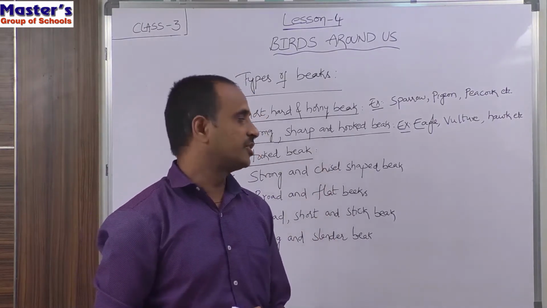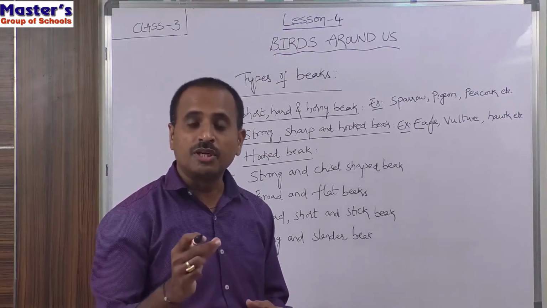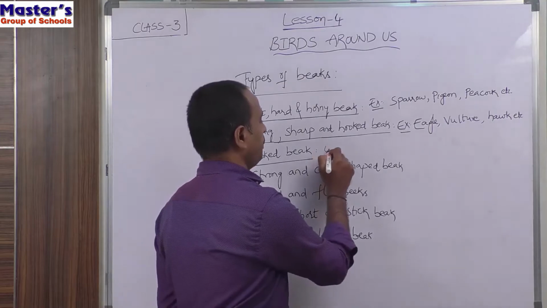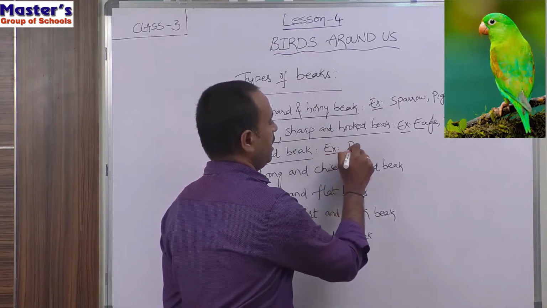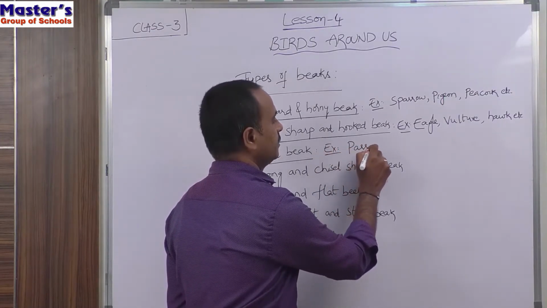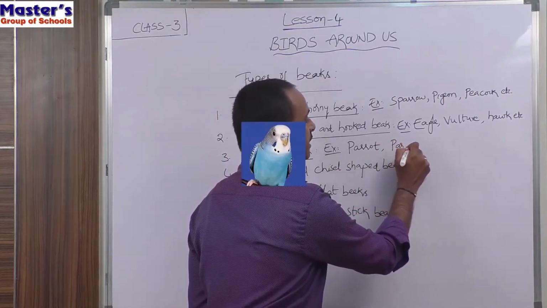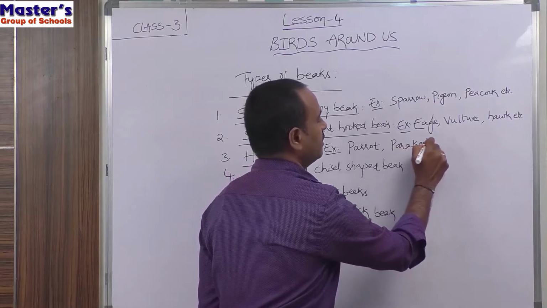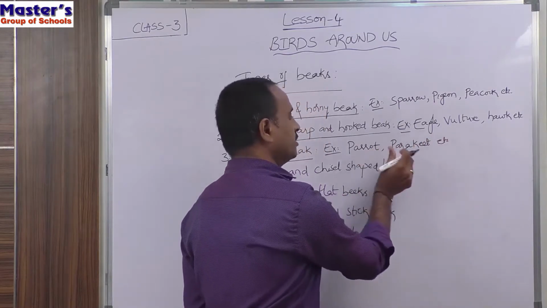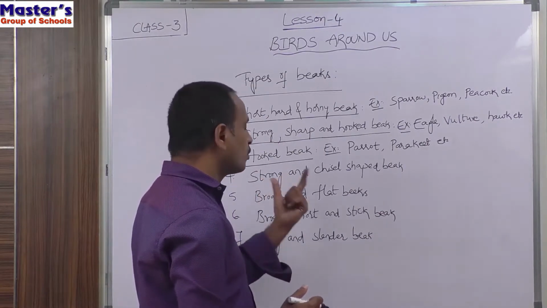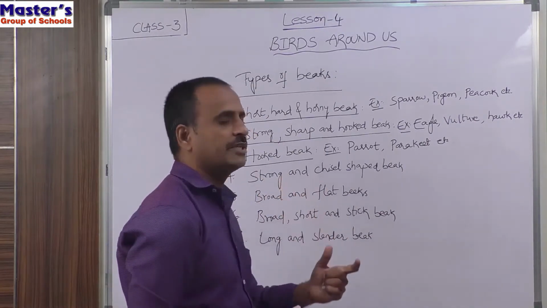Children, if you observe the beak of a parrot, for example parrot and parakeet, these birds are examples for the birds having hooked beak.